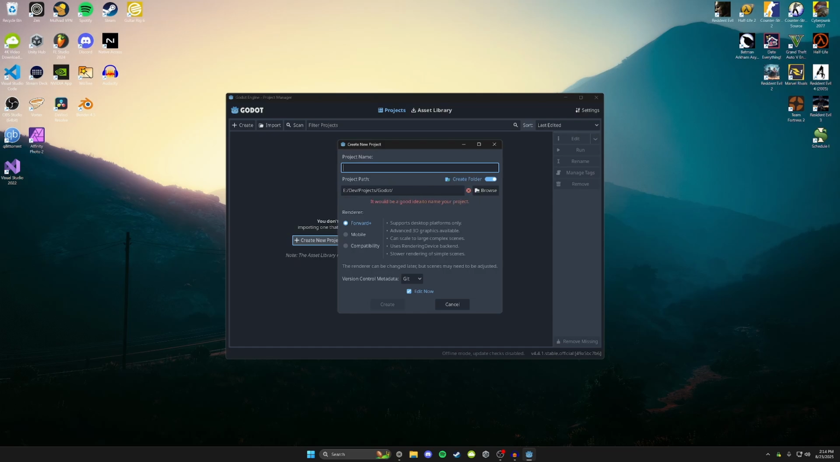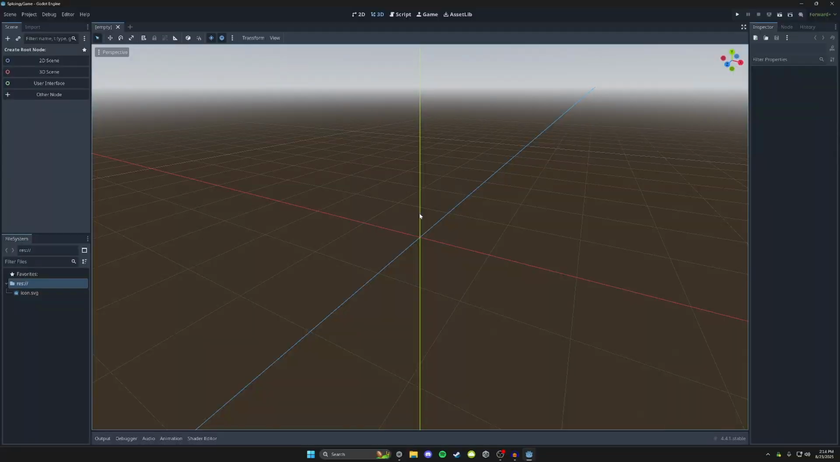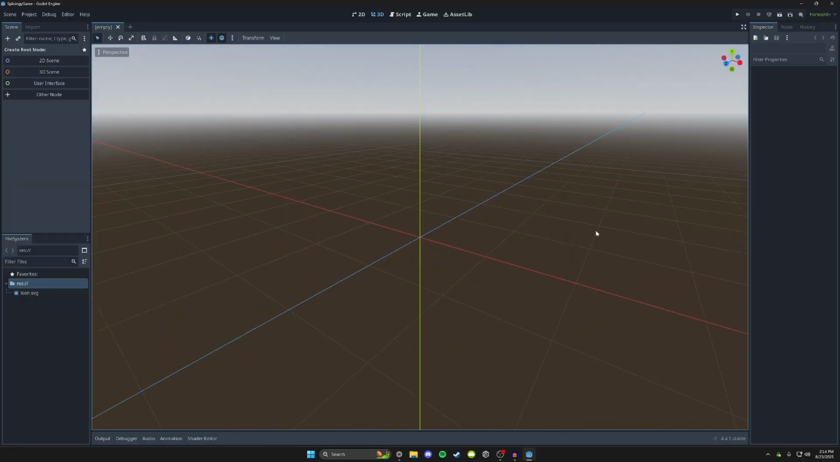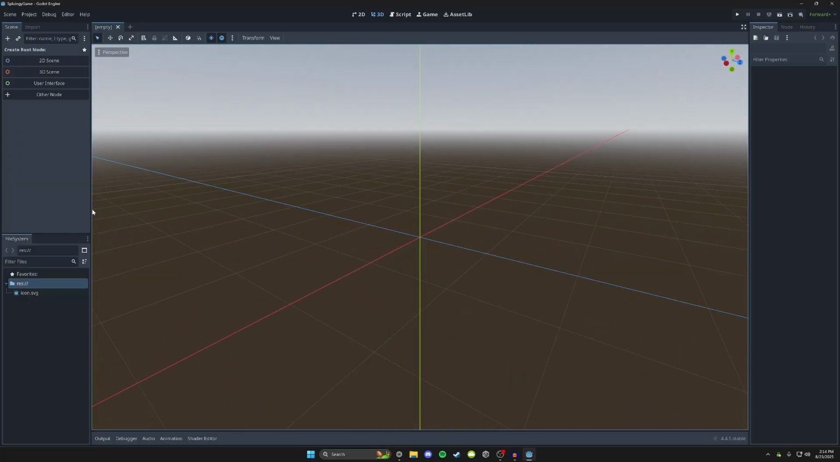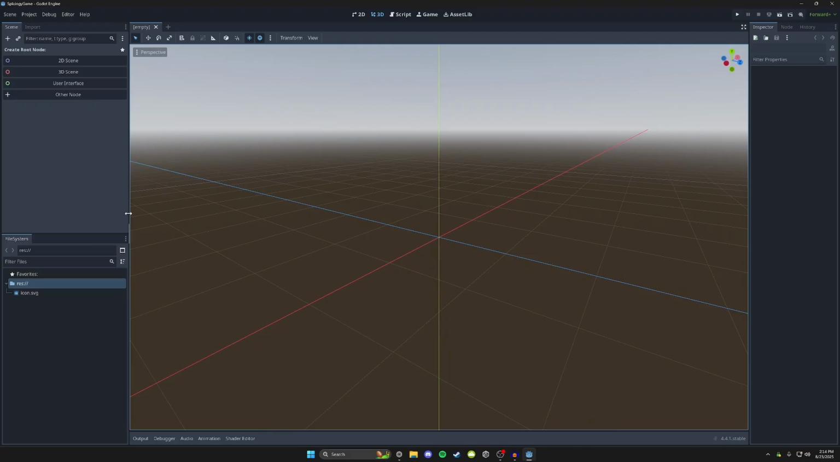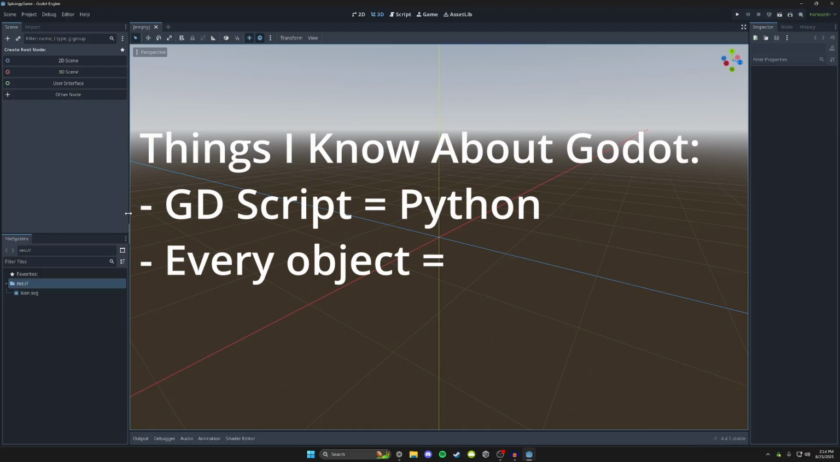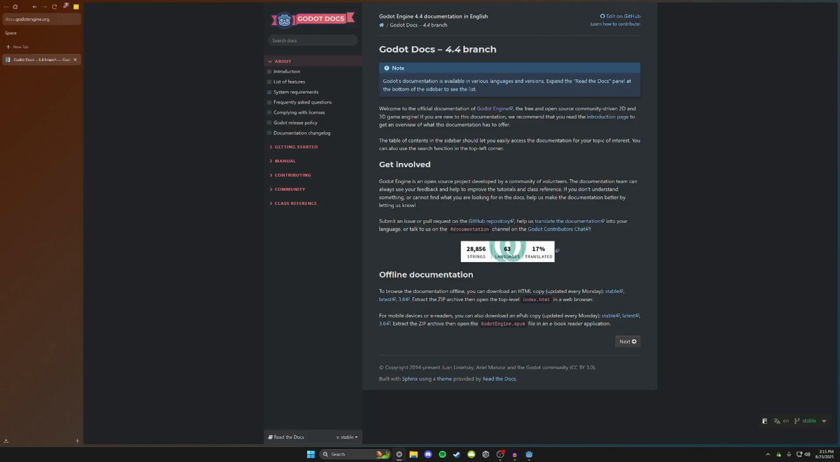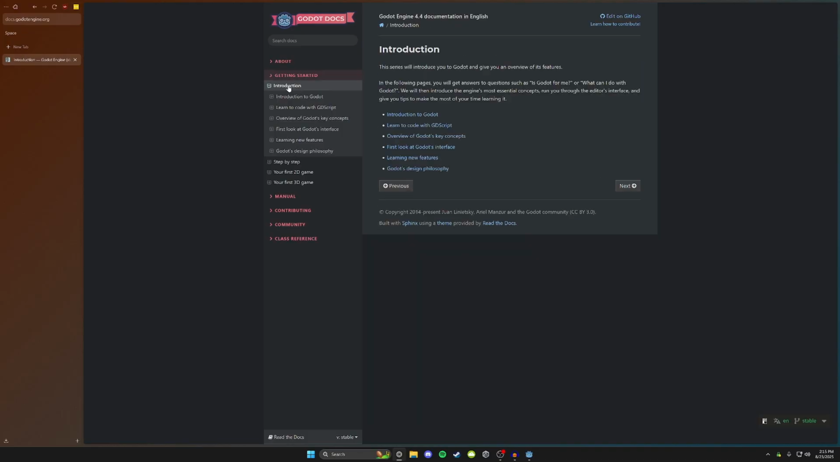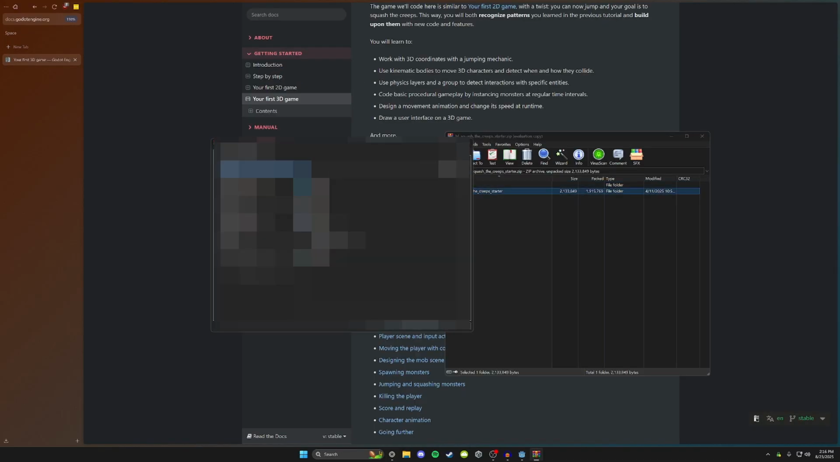I'm just gonna name this Blowingy game. Yeah, whatever. This is Godot, the game engine we're gonna be using today. So my very basic knowledge of Godot, I know the GDScript is based off of Python. I know every object is technically a scene. And that's kind of about it. We're gonna open up the documentation, and I'm going to take a look here and kind of see what we can make.